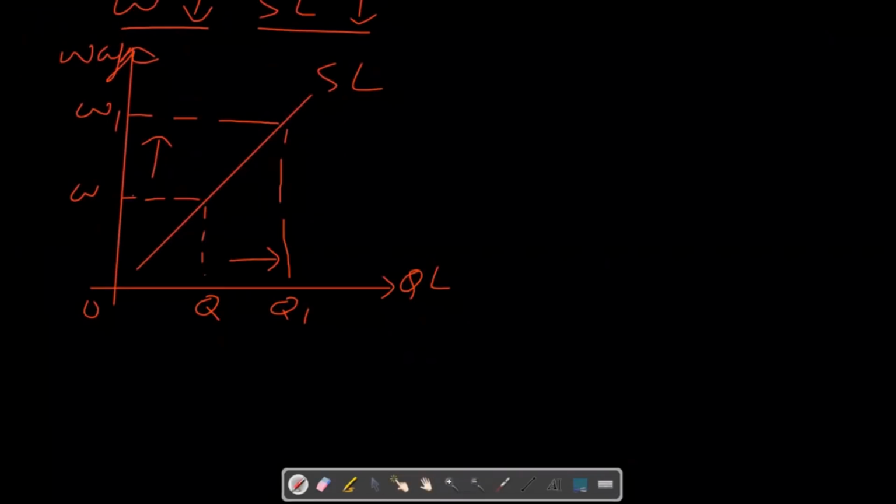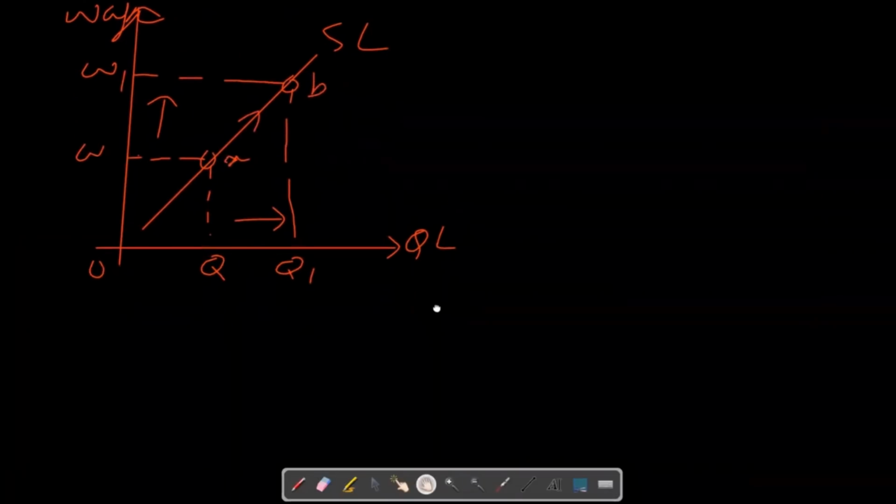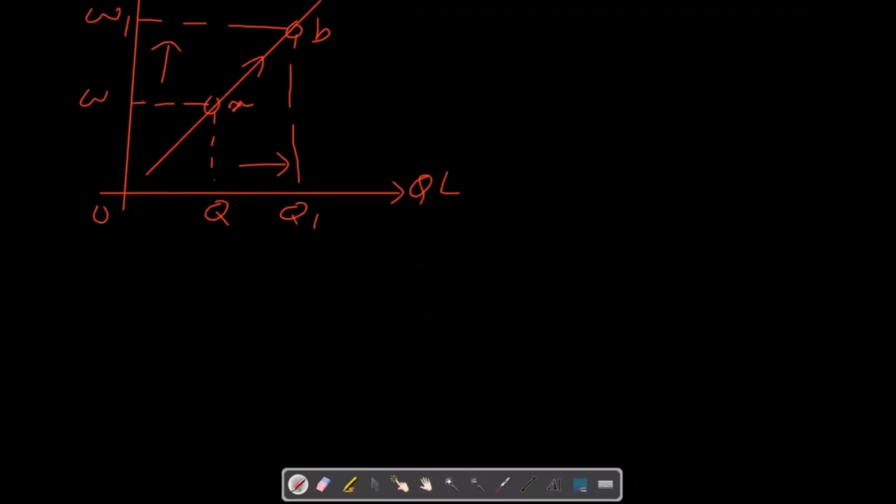Again, we have to discuss the really important thing here. If there is a change in wage rate, then it will show movement along the same supply curve. So we are moving from point A to B, let's say. On the other hand, a change in non-wage factors shifts the supply curve to the right if there is an increase in supply, and shifts the supply curve to the left if there is a decrease in supply.